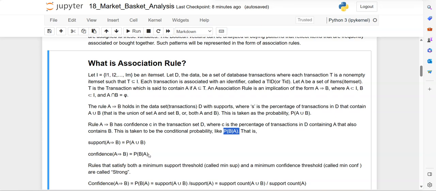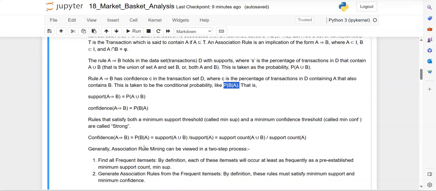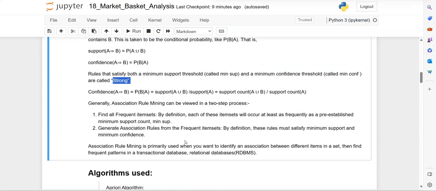The confidence is represented as the probability of B over A, right? So both of these should satisfy the threshold values, the minimum support threshold and minimum confidence threshold. In short form we say min support and min confidence. And if any rule satisfies both the minimum support and minimum confidence, we call that rule a strong rule.